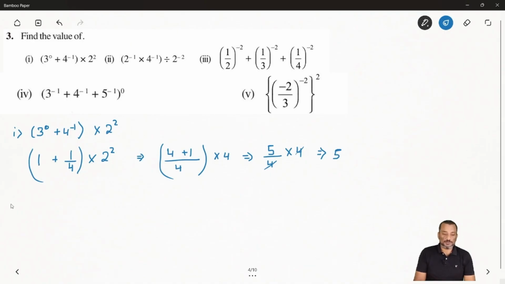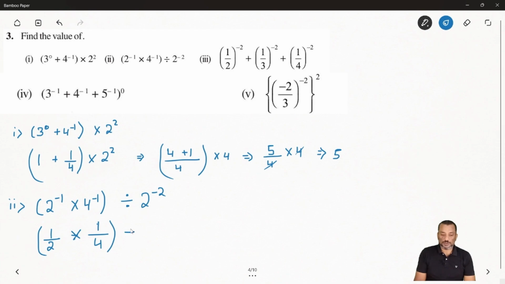Now let's solve the second one. The second one is saying 2 to the power minus 1 times 4 to the power minus 1, divided by 2 to the power minus 2. Okay, so first we have to solve brackets, because we have to follow the BODMAS rule. Inside the bracket both are negative exponents, so we will say 1 by 2 times 1 by 4. And outside also you have a negative exponent, so divided by 1 by 2 square.